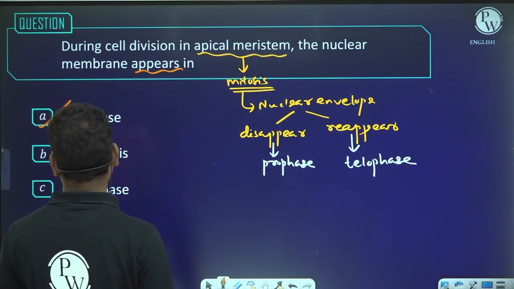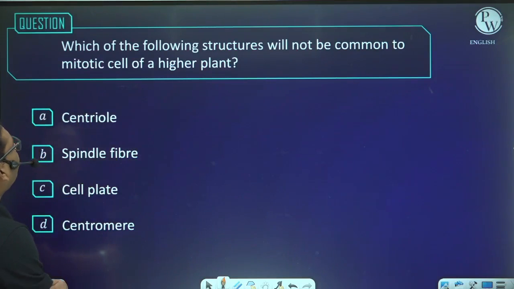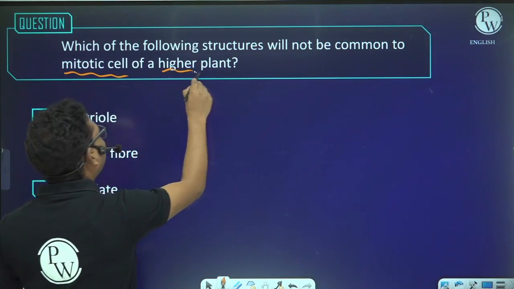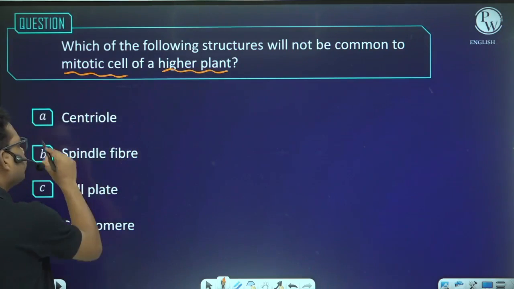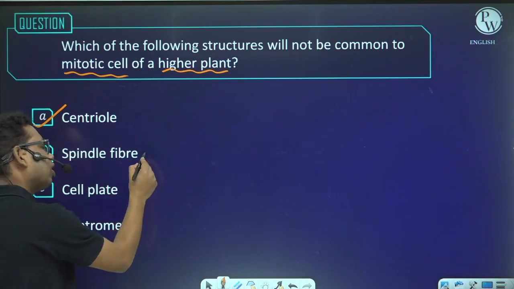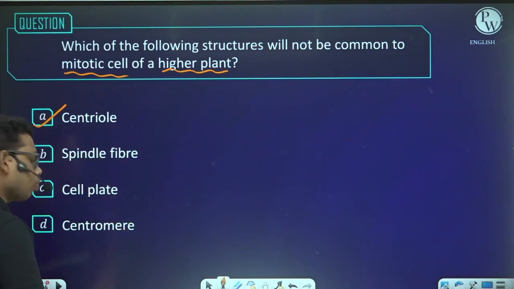Next, which of the following structures will not be common to a mitotic cell in higher plants? Which plant? Higher plants. So in higher plants, centriole is not present. Spindle fiber is present. Cell plate is present. Centromere is present, but centriole is not present.